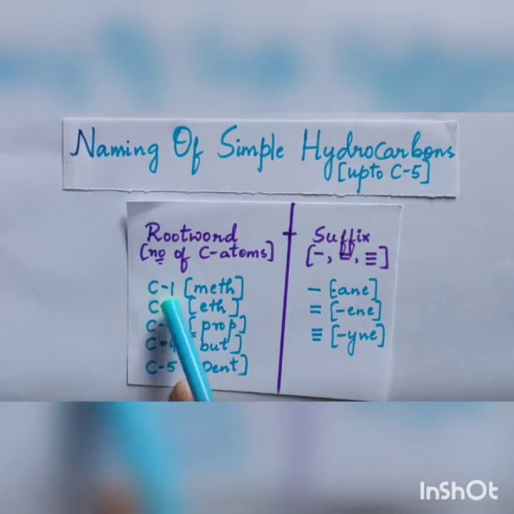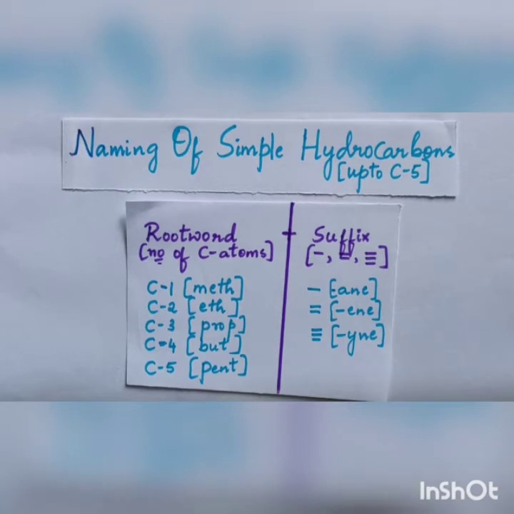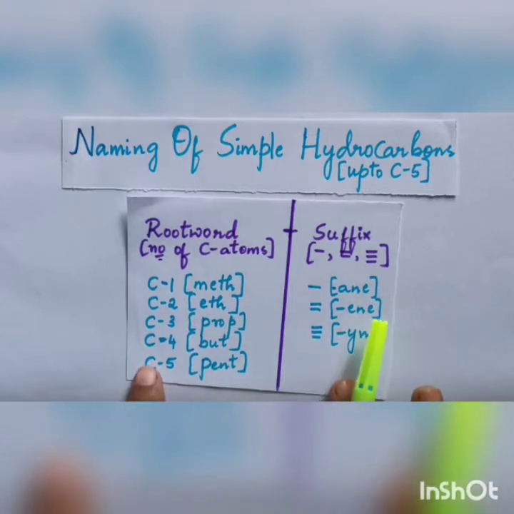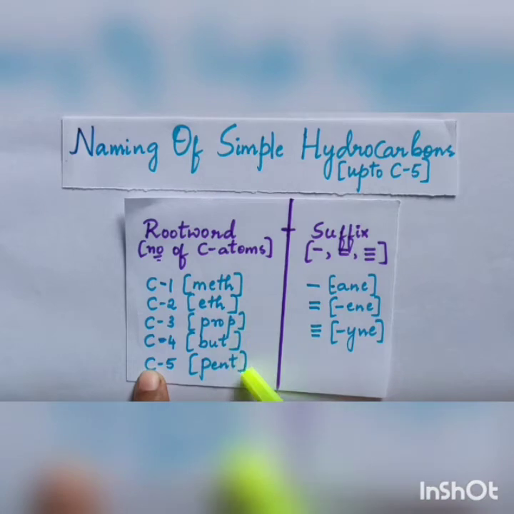If carbon atom is 1, we tell it as meth. Carbon atom is 2, eth. Carbon atom is 3, prop. Carbon atom is 4, but. Carbon atom is 5, pent. If it is 6, hex. If it is 7, hept. 8, oct. 9, non. 10, dec. It goes on, but you have to study until pent, that is 5. So remember: meth, eth, prop, but and pent.